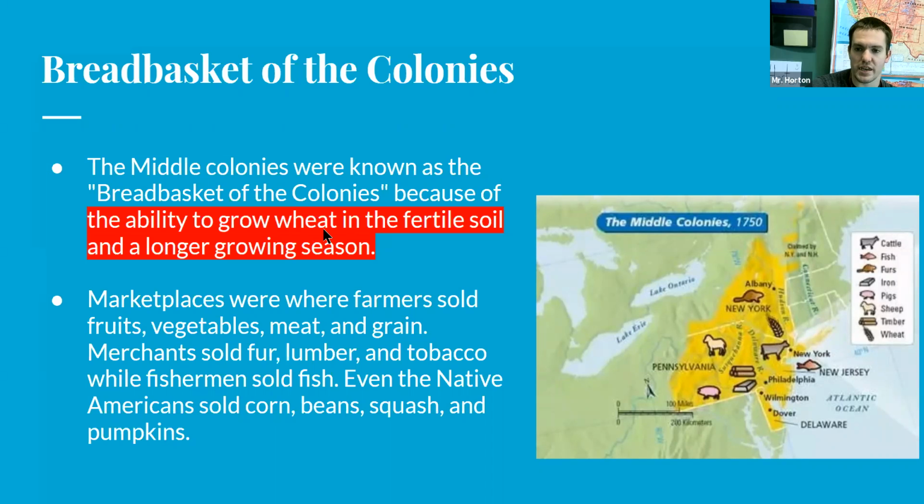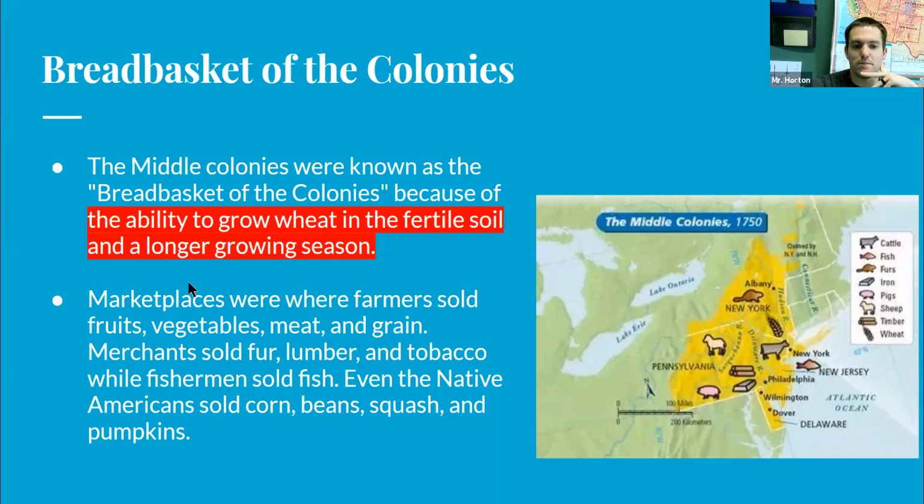That allowed them to grow wheat, which was a very popular crop throughout the colonies, so they could make bread. And the soil also offered a longer growing season, so they could grow crops for longer periods of time compared to the other colonies.